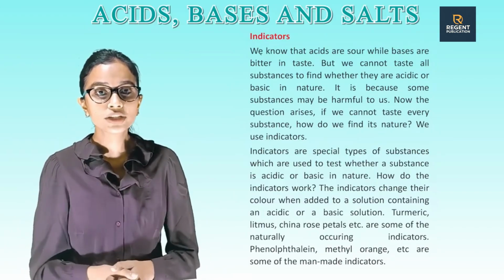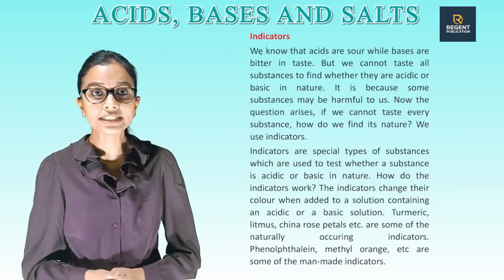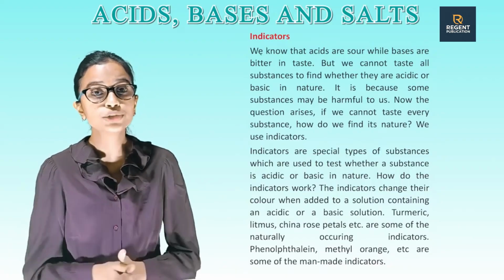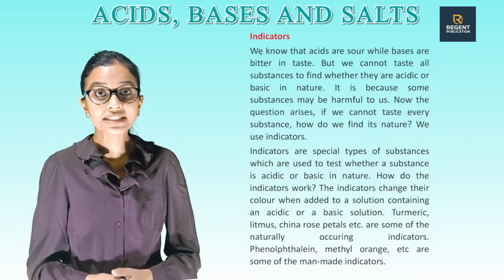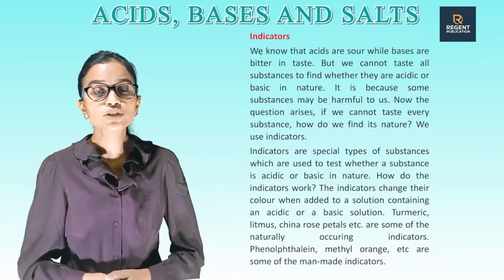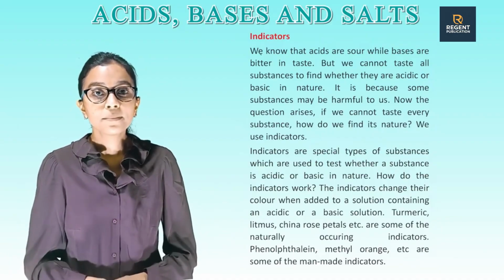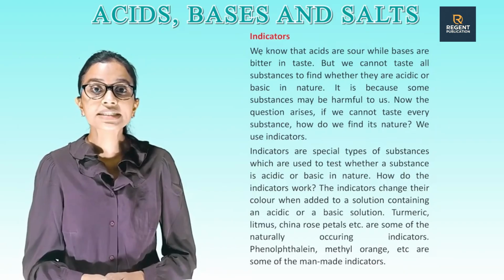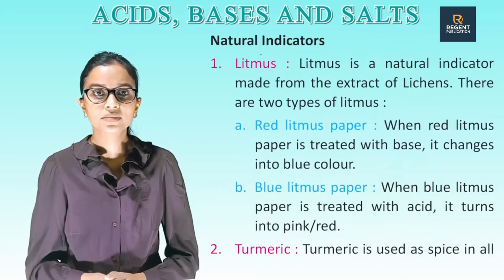How do the indicators work? The indicators change their color when added to a solution containing an acid or a base. Turmeric, litmus, China rose petals, etc. are some of the naturally occurring indicators. Phenolphthalein, methyl orange, etc. are some of the man-made indicators.